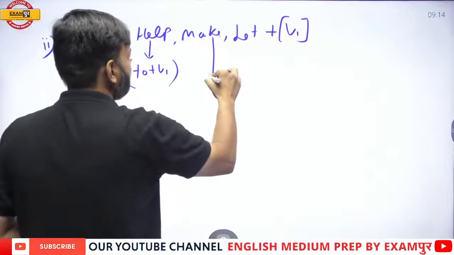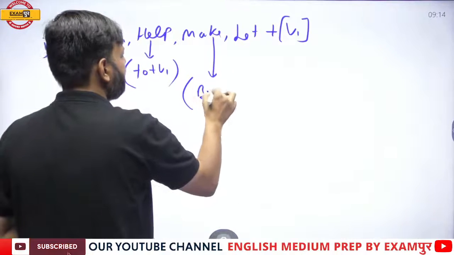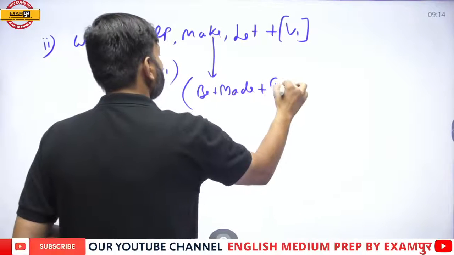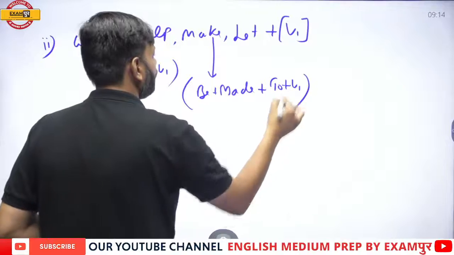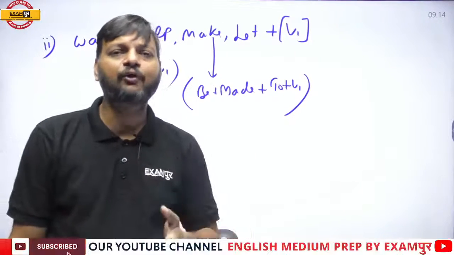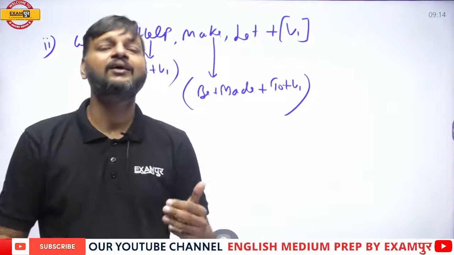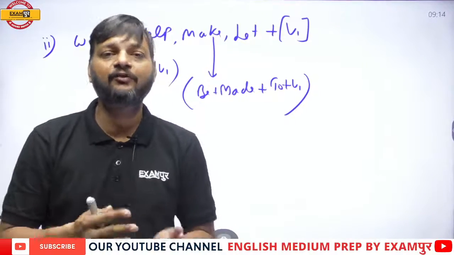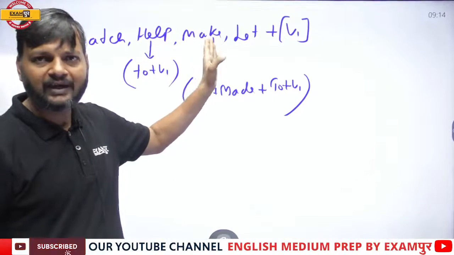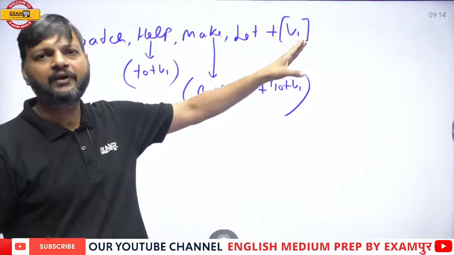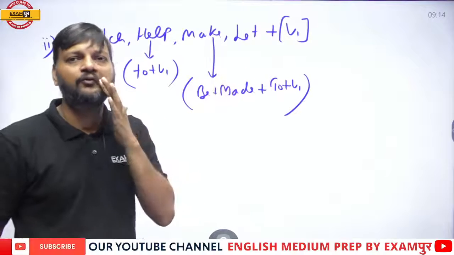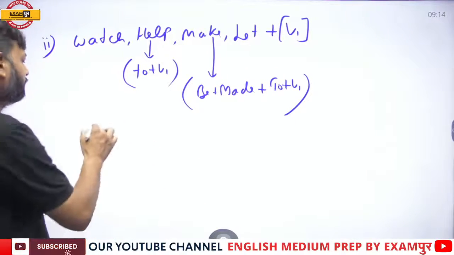And as far as make is concerned, you should remember, if there is be made, it is followed by to plus V1. Make is followed by bare infinitive, but if make is used in passive voice, it is followed by to plus V1, that is full infinitive. So there are two conditions with make. If it is active, it is followed by bare infinitive, and if it is passive, it is followed by full infinitive.